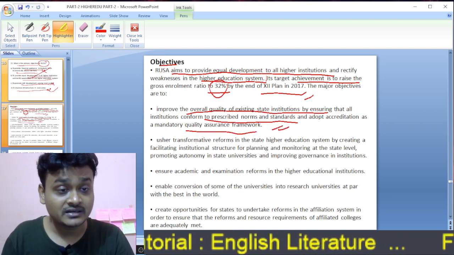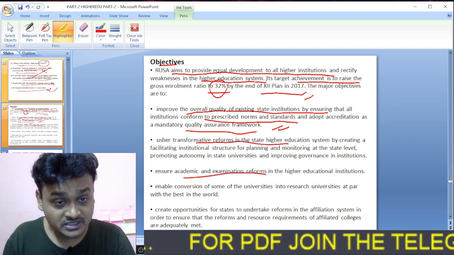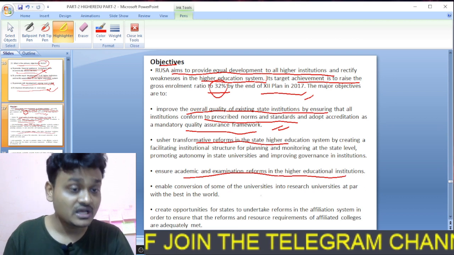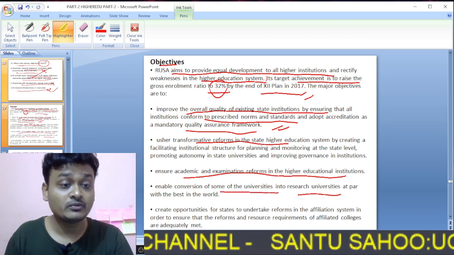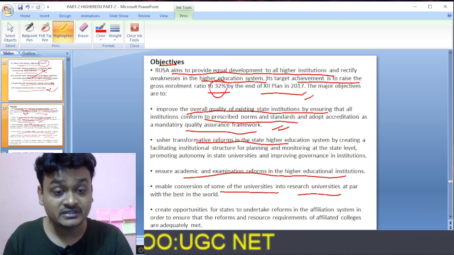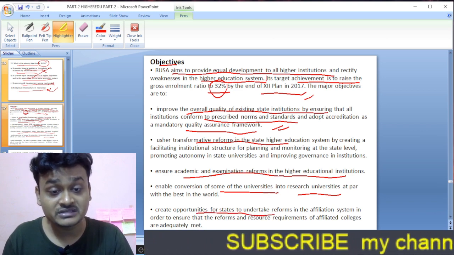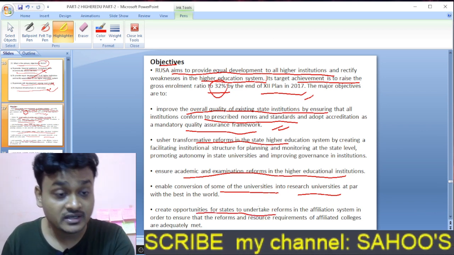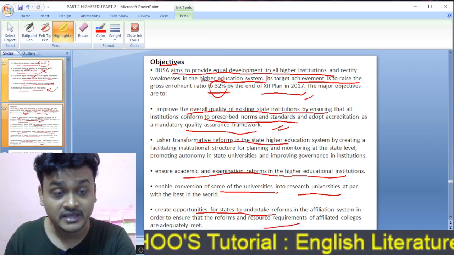It is to usher in transformative reforms in the state higher education system and ensure academic and examination reforms in the higher education institutions, or to enable conversion of some of the universities into research universities at par with the best in the world. And to create opportunities for states to undertake reforms in the affiliation system, and to ensure that the reforms and research requirements of affiliated colleges are adequately met.